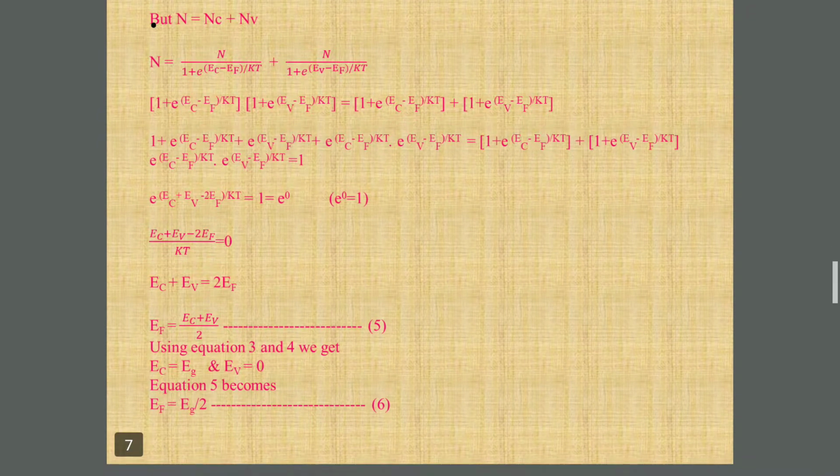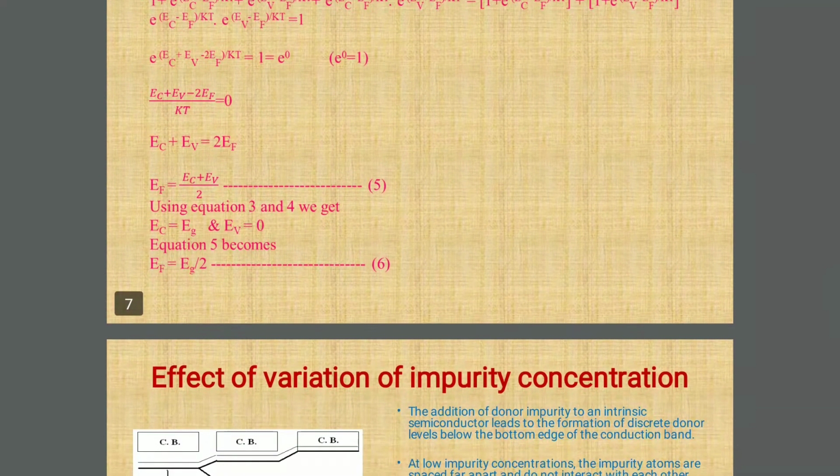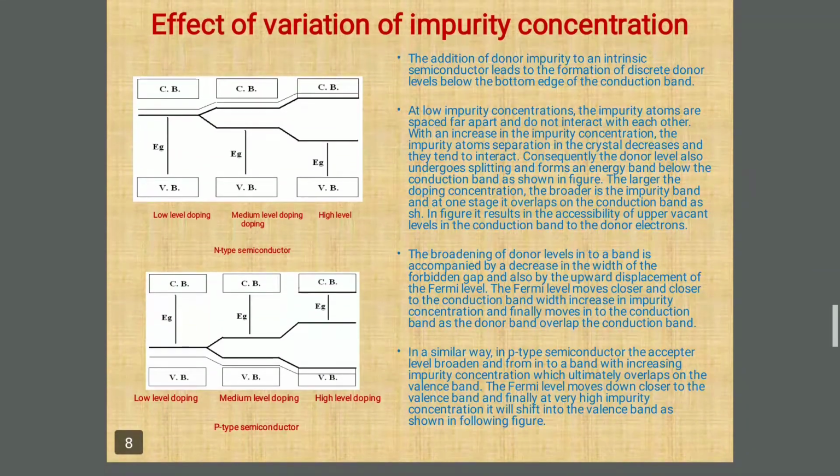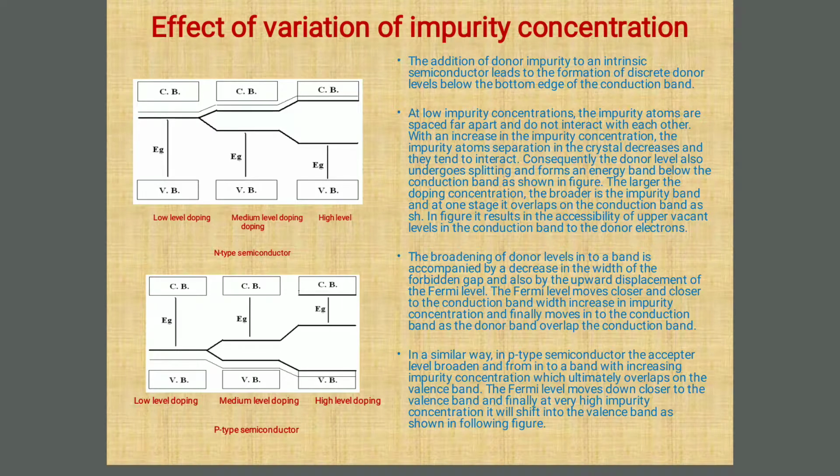Now you have observed how we have proved that the Fermi level lies in the middle of the valence band and conduction band, Ef is equal to Eg by 2. Now one point remains related to this Fermi level, which is also important, that is the effect of variation of impurity concentration on the Fermi level.